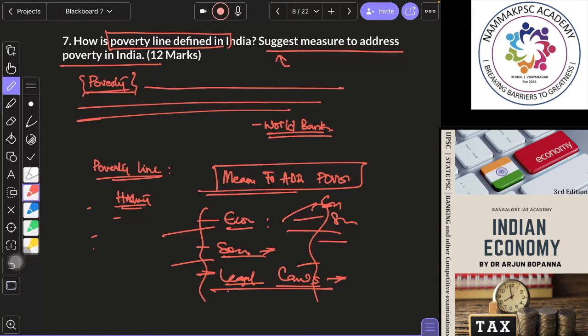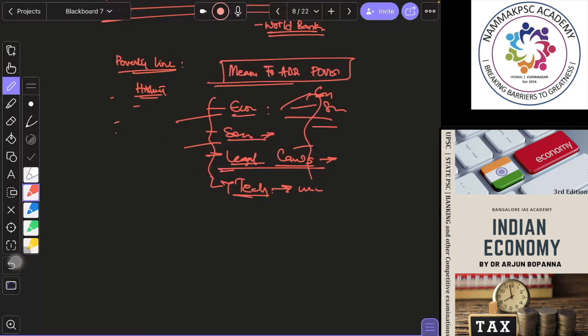For example, use of Aadhaar innovatively to better identify target beneficiaries, etc. Use of artificial intelligence. Nobody will come and ask you how did you use it, what are the methods, tell me how. Nobody will ask. Simply write use of artificial intelligence, big data to better identify the needs of the poor. Who will care? If you see the questions, how they are asking, by UPSC, KPSC and all, it is so confusing. So you can also write like this: use of artificial intelligence, big data to better identify the problems and better plan the programs. That you can always use.